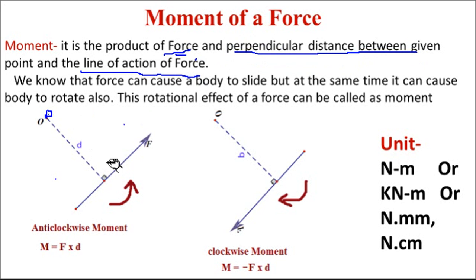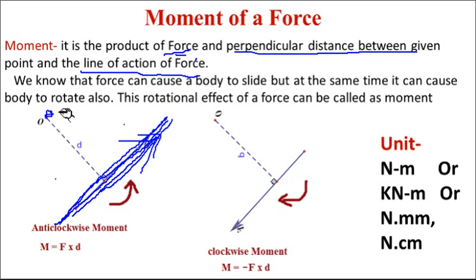See, this point is here and one force is acting like this. So this is the line of action of force. Perpendicular distance between the given point means this point O, and the line of action of force means this.